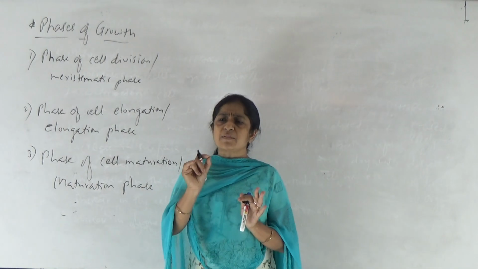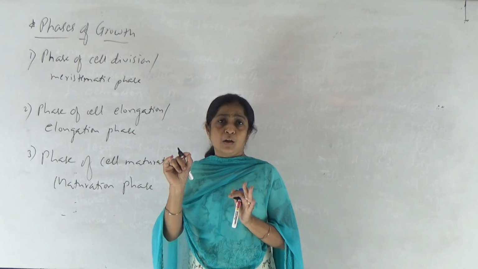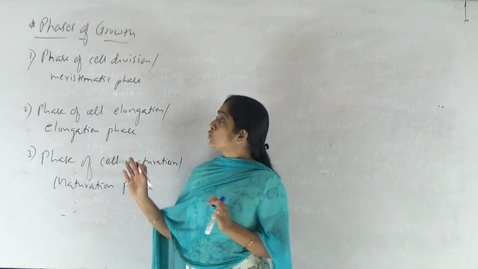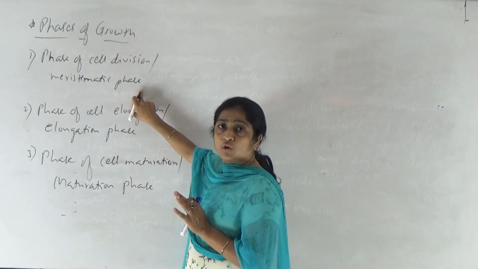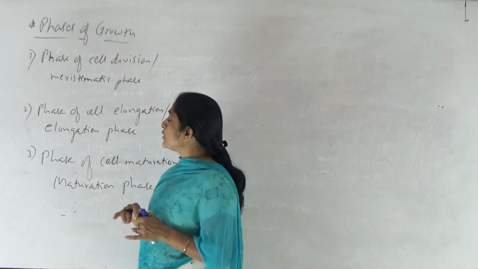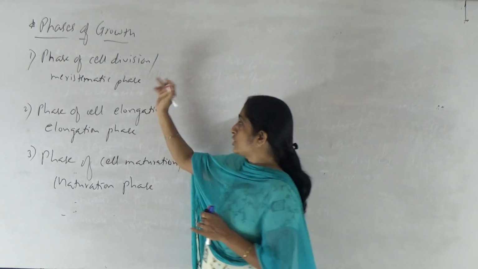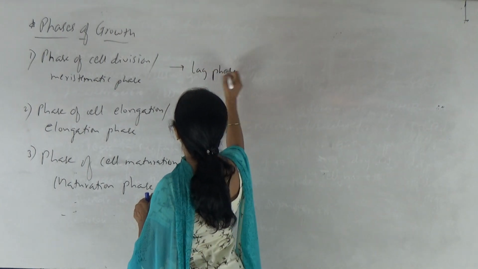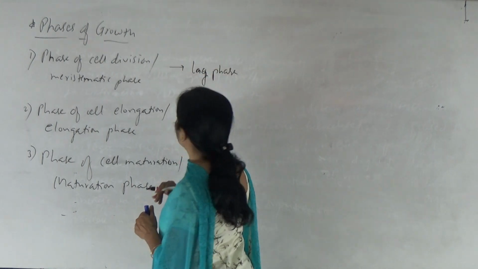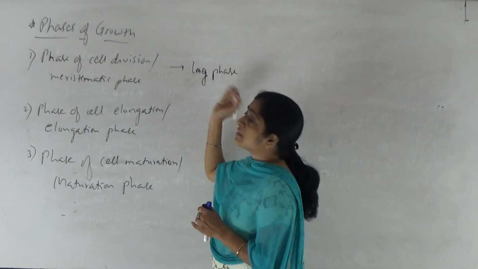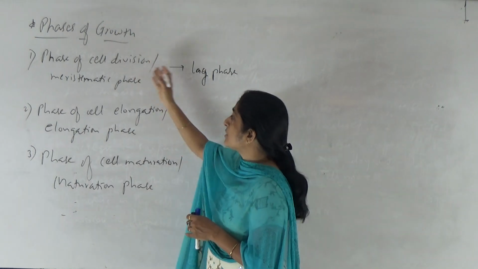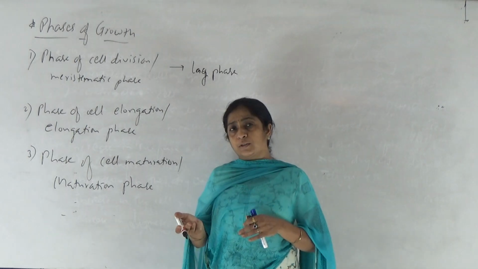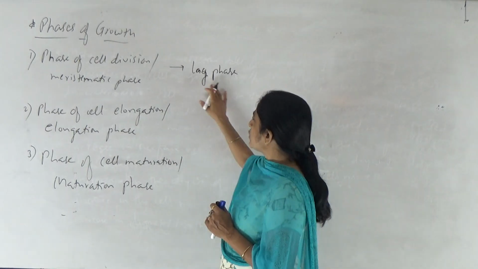So it's a phase where the growth is a bit slow. For a very small increase in length, it will take longer time in this phase. So this phase is known as phase of cell division or meristematic phase. Now second phase of growth is phase of cell elongation. Phase of cell division is also known as lag phase. Now when we observe the growth curve later, you can imagine these phases. So phase of cell division corresponds to lag phase in case of growth curve. How it corresponds, that we will discuss later. So it is also known as lag phase.